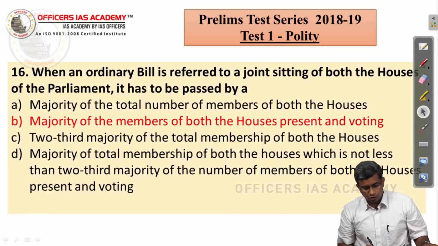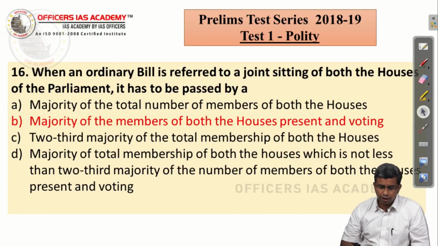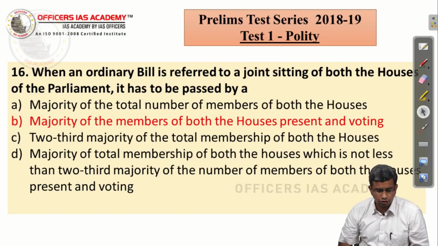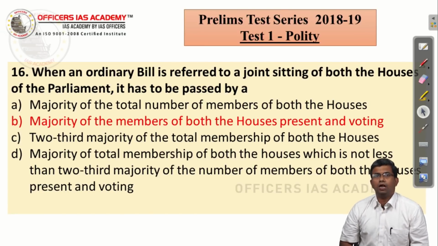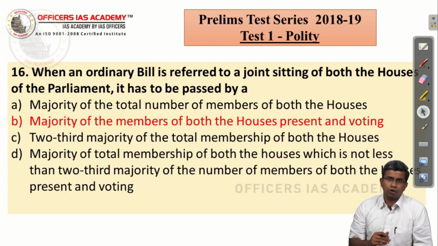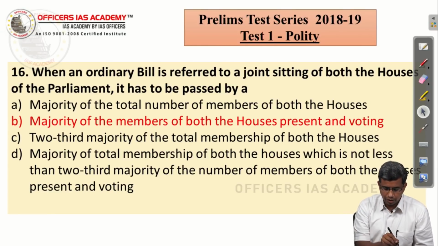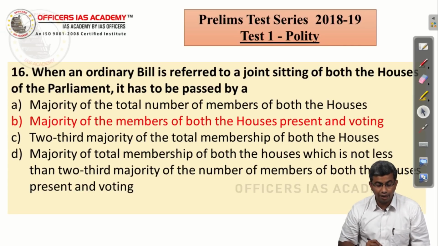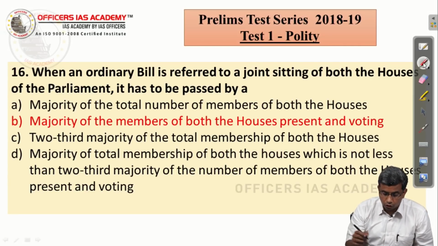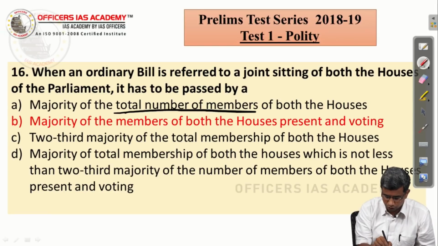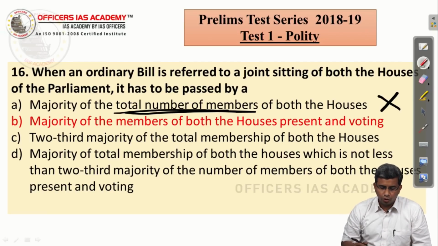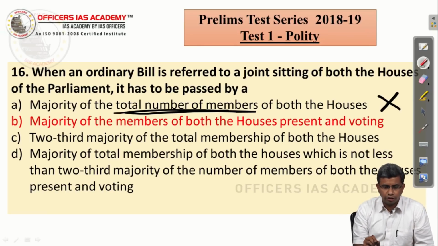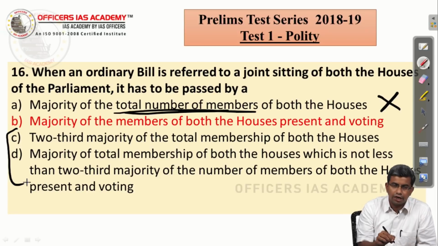Yeah. So when an ordinary bill is referred to a joint sitting of both the houses of the parliament, it has to be passed by majority of both the houses present and voting, right? So here if you look at option A, it is majority of total number of members of the house. So that is why this statement is wrong. You know that 2/3 majority is not applicable to a joint sitting. You know that special majority is not applicable to a joint sitting. So you will not be confused between C and D.